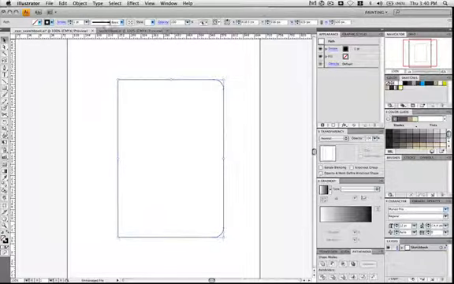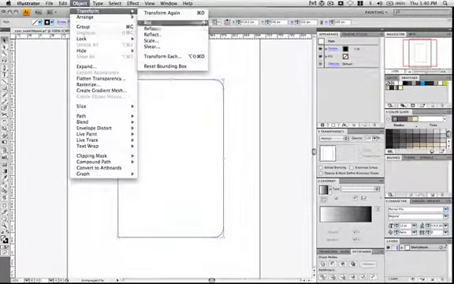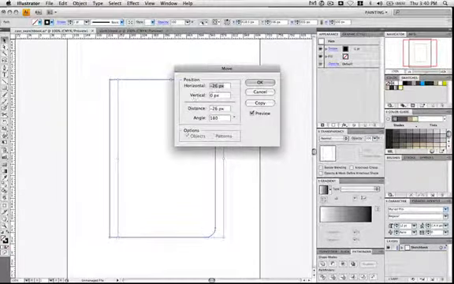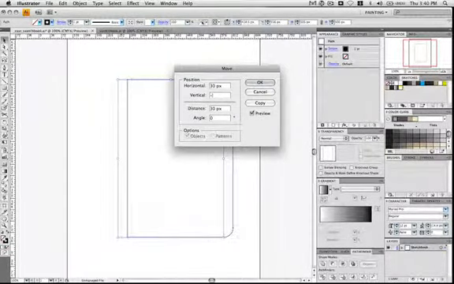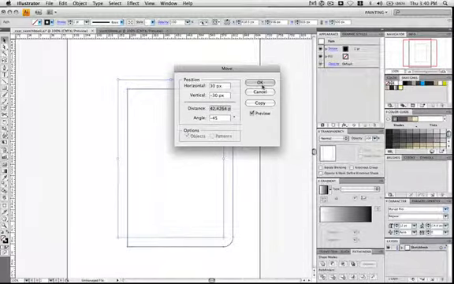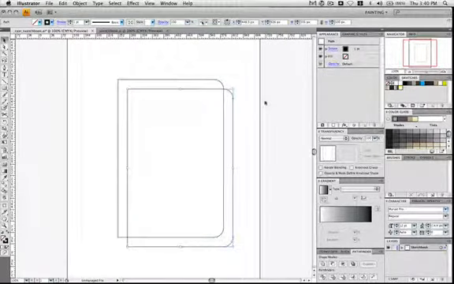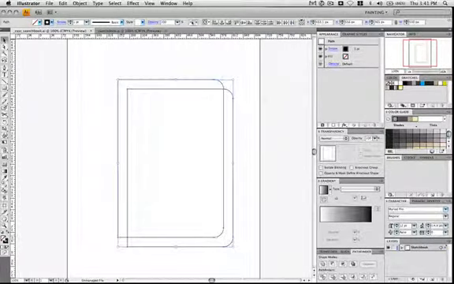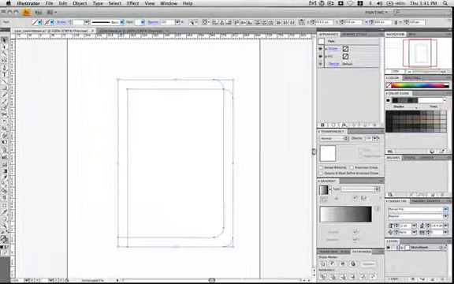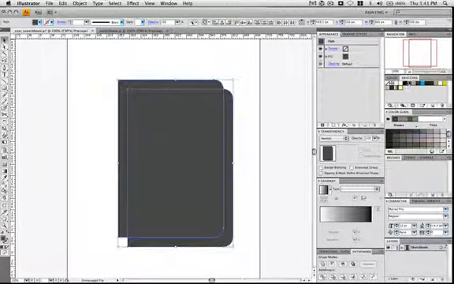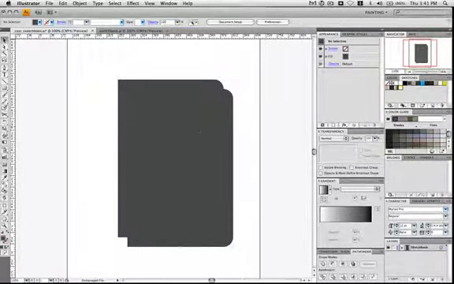Make sure that the shape is selected, then go to Object, Transform, Move, and it's going to be 30 for horizontal and negative 30 for vertical, and then go ahead and hit Copy. Go ahead and remove the strokes, and then fill the shapes with a dark gray.